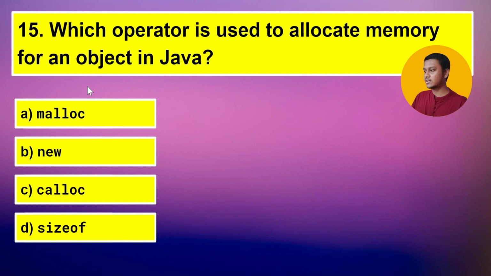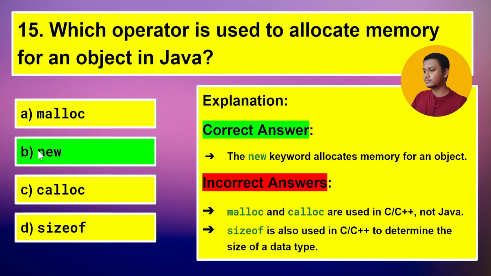Now let's jump to our next question, which is which operator is used to allocate memory for an object in Java? Malloc, new, calloc, and sizeof. So its correct answer is new. As you can see, the new keyword allocates memory for an object in Java. The malloc and calloc are used in C and C++, not in Java, and the sizeof is also used in C and C++ to determine the size of a data type.